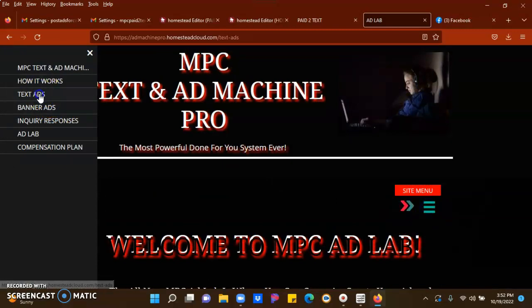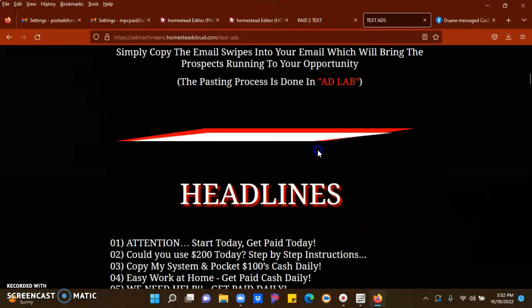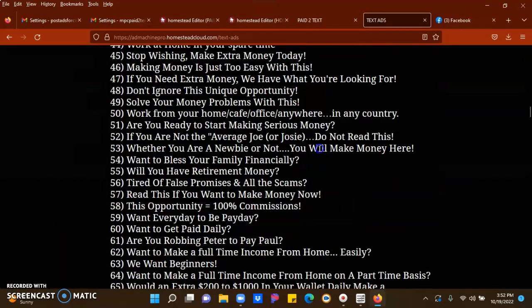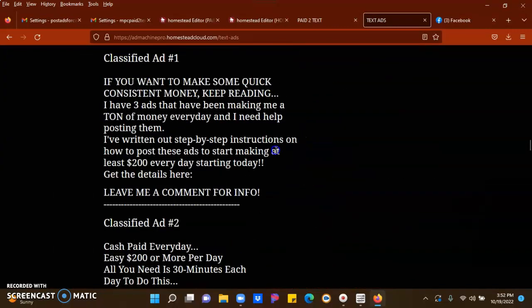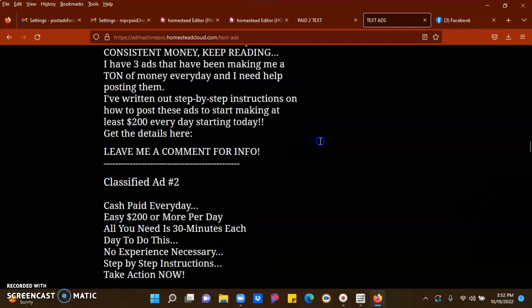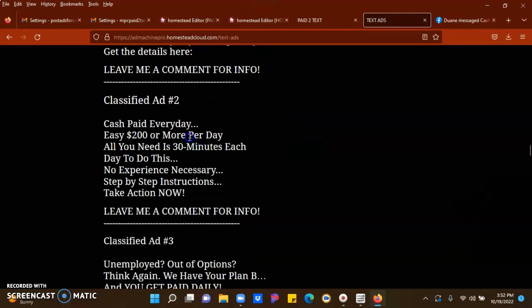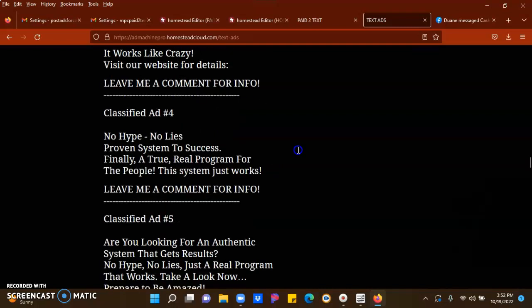I'm going to go back to text ad. And now that I have my header, I'm going to go down to my second component. Look at all those great headers, guys. Woo, 91 headers. That ain't bad. Now what I'm going to do is grab my ad, right? So let's find a good ad here. Cash paid every day. Easy, 200 or more per day. All you need is 30 minutes each day to do it. That's a great ad right there, right?